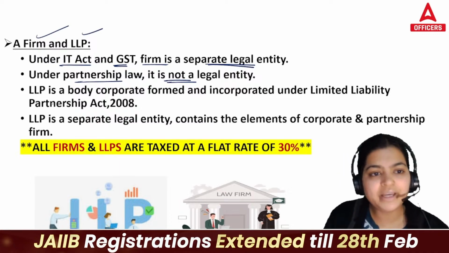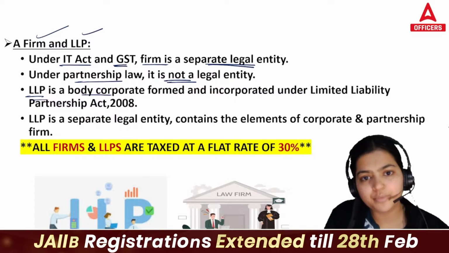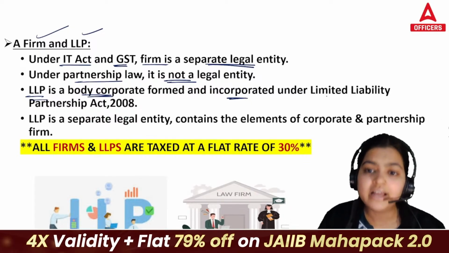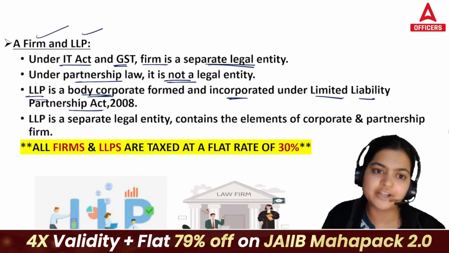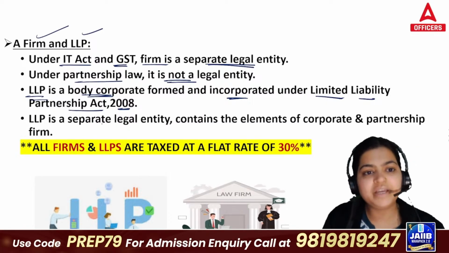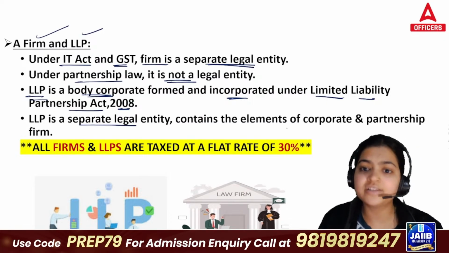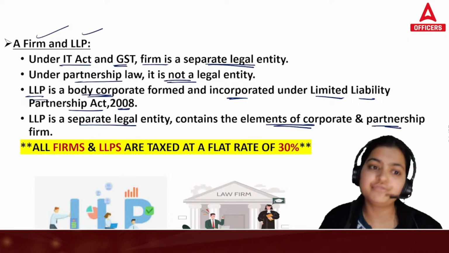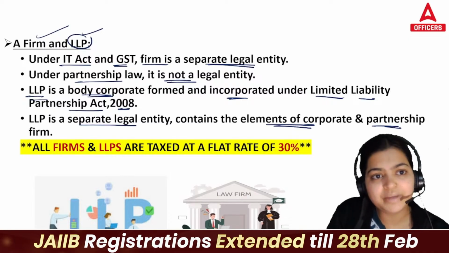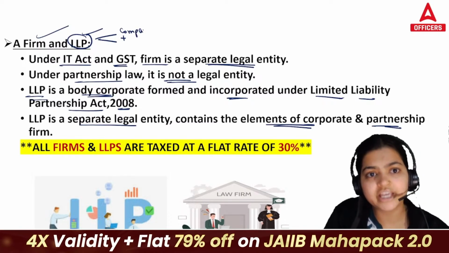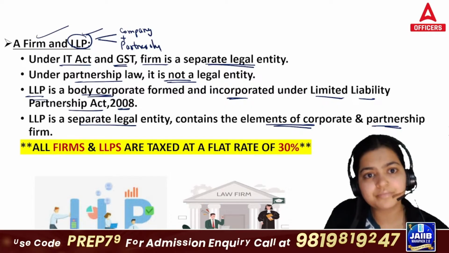Now, LLP is a body corporate formed and incorporated under the Limited Liability Partnership Act 2008. LLP is a separate legal entity containing elements of corporate and partnership firms. So basically, LLP is a combination of company plus partnership.